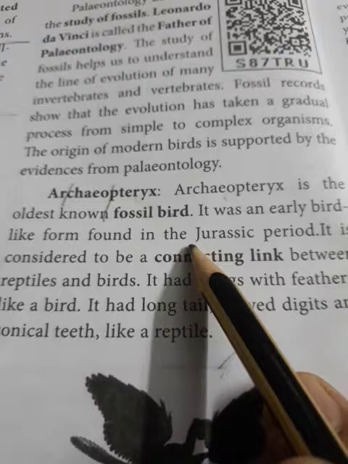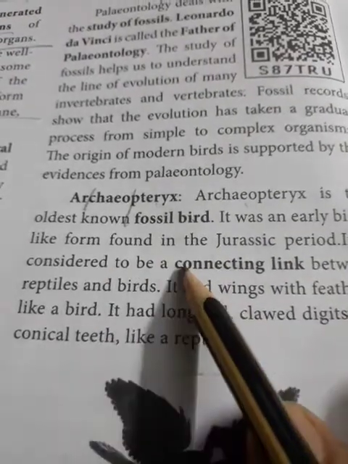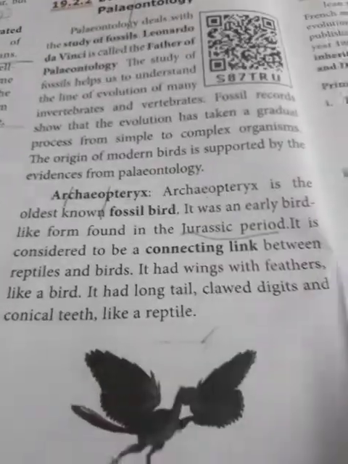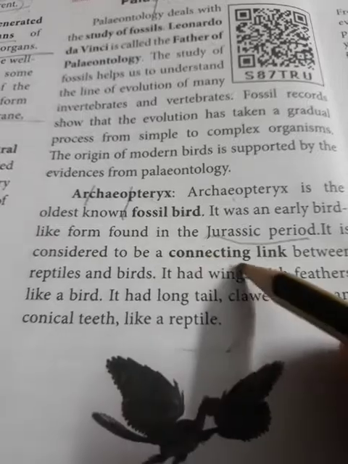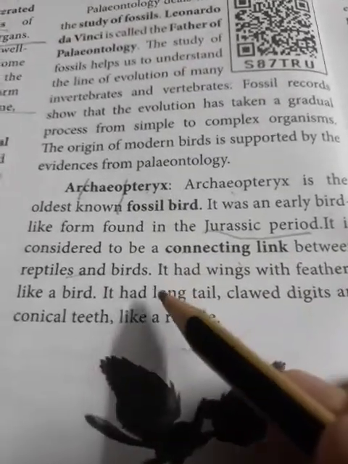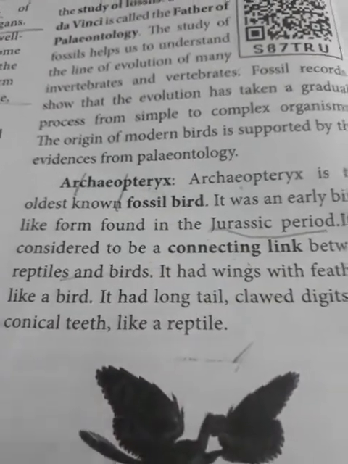Archaeopteryx is the oldest known fossil bird. One more question again. It was an early bird life form found in the Jurassic period. Which period? Jurassic period. It is considered as the connecting link between the reptiles and birds. What is a connecting link? It means the organism which is connecting the two groups.